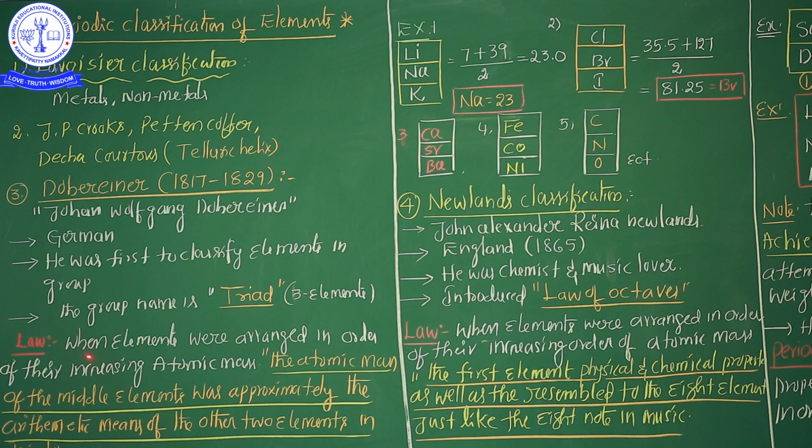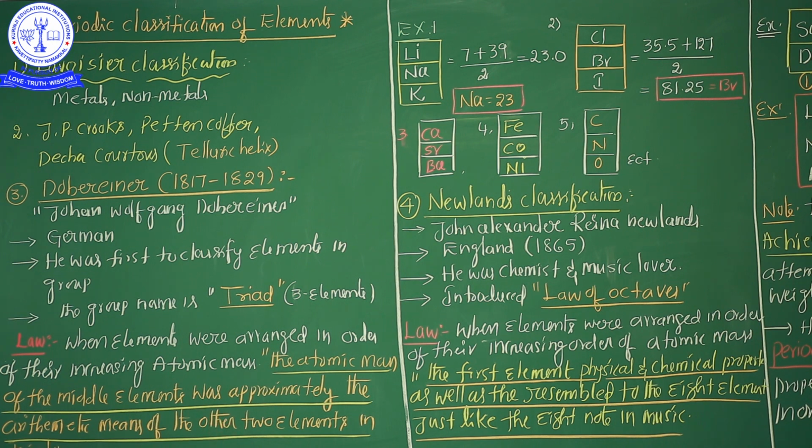When elements were arranged in order of their increasing atomic masses, the atomic mass of the middle element was approximately the arithmetic mean of the other two elements in the triad. This is the law of Döbereiner's triads.